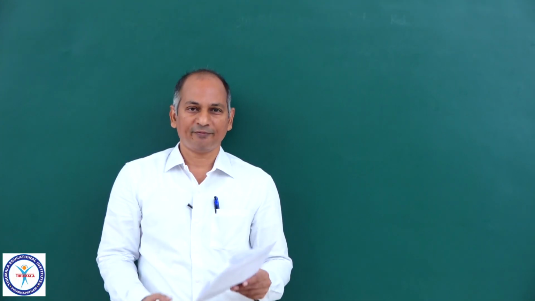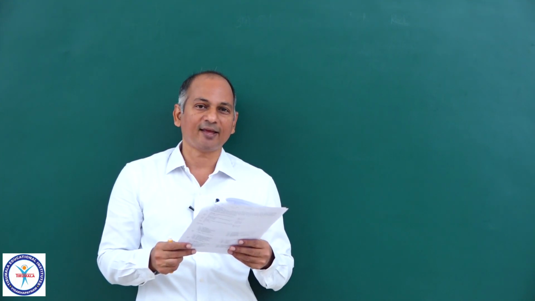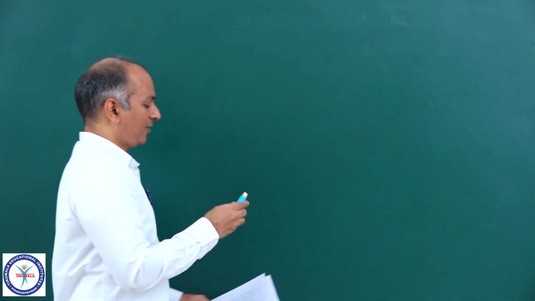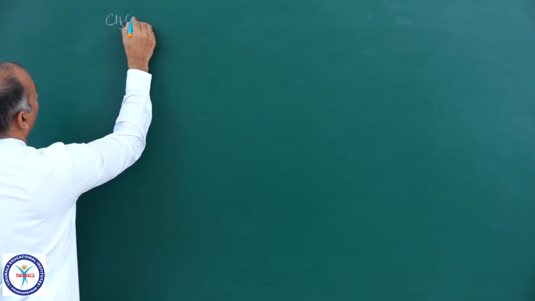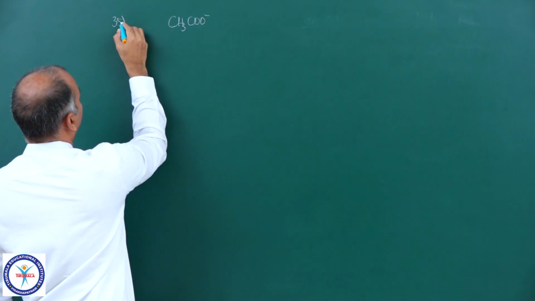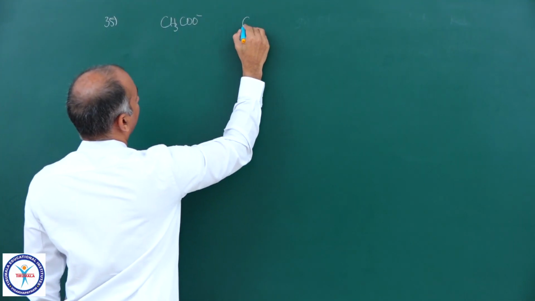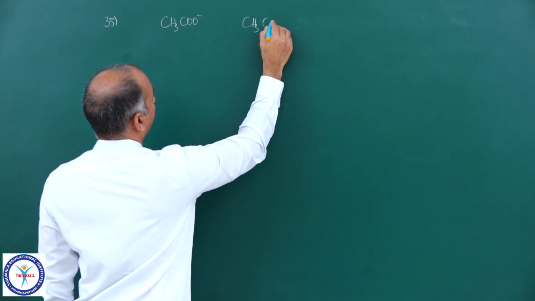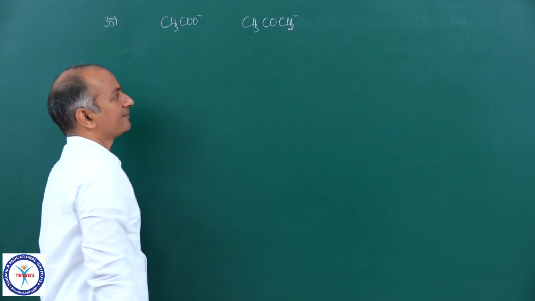Now let us come to the 35th question. Resonance energy of acetate ion is greater than that of the conjugate base of acetone. So CH3COO minus: the resonance energy of this is greater than that of CH3COCH2 minus.